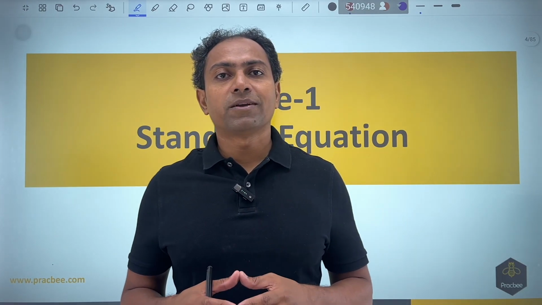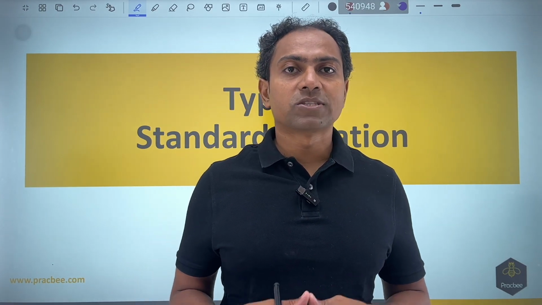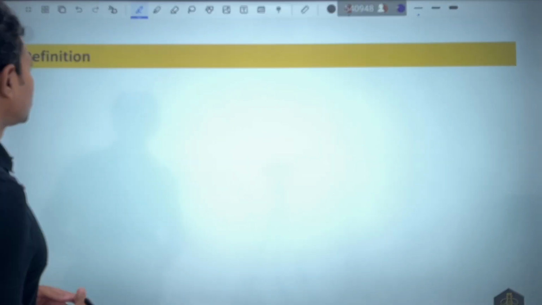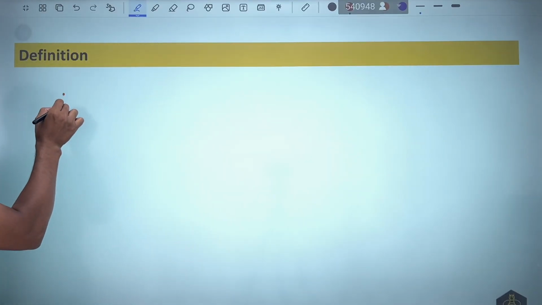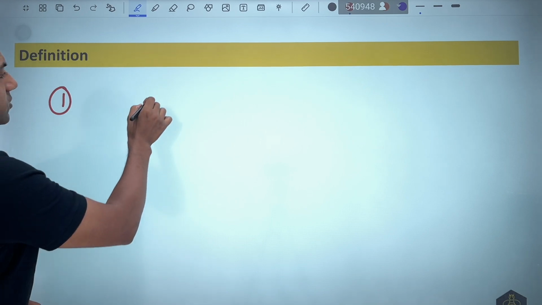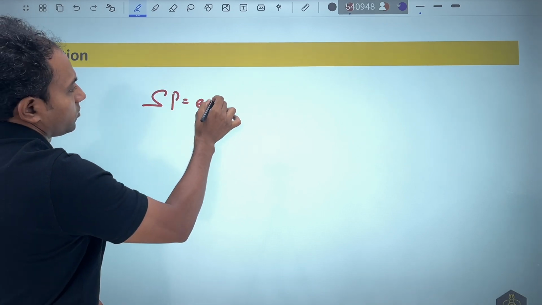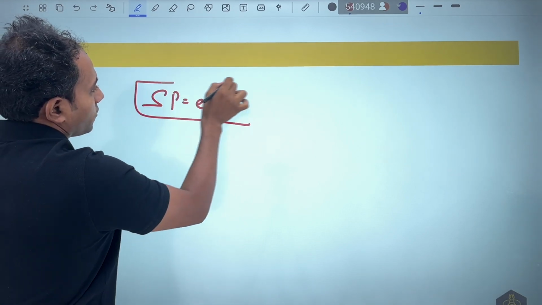Now the first problem type that we are going to start is nothing but questions based on standard equation. Let us first understand some basic results for hyperbola. So first is nothing but the definition. The definition is SP is equal to e PM. This is the definition for the whole of conic sections.